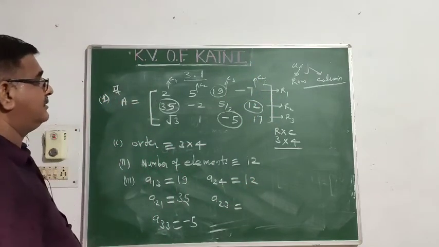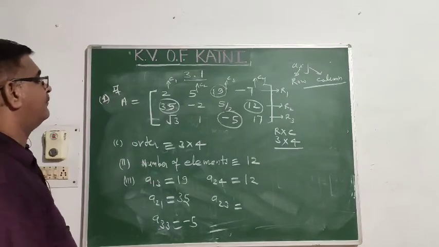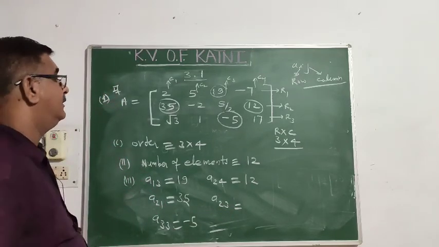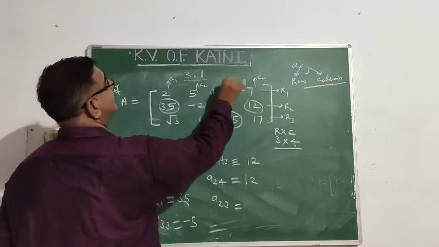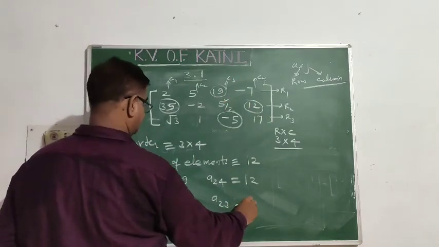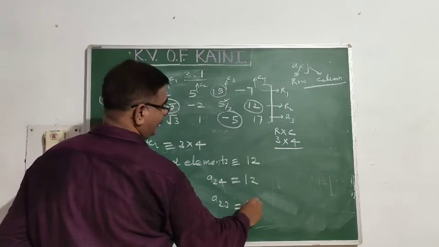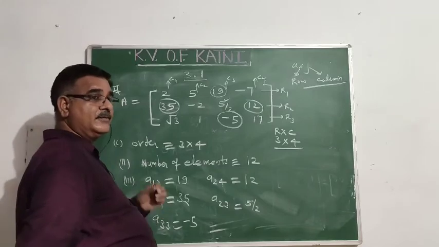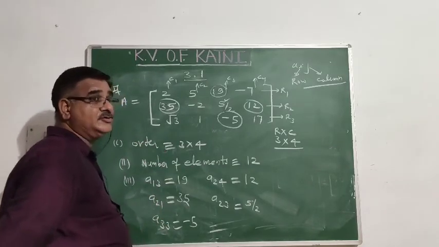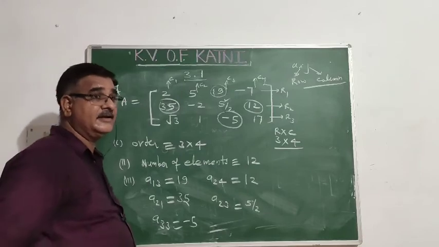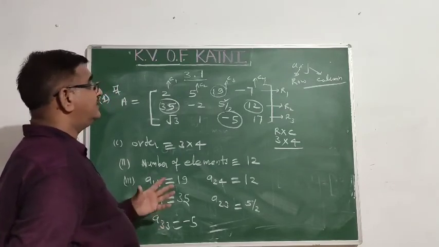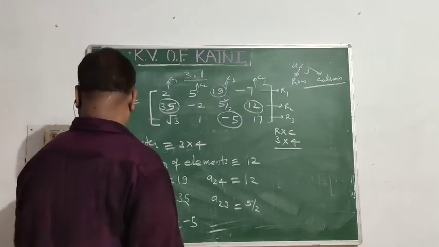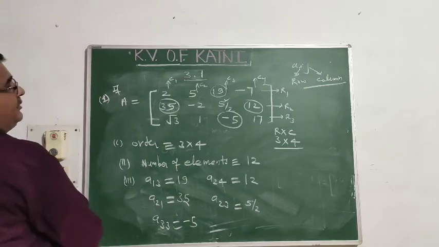Last but not least, second row, third column. Second row and third column, that is, yes, 5/2. He asked all the elements, including those of the third column. This is the way by which you solve the example. Next question? No, this is the first problem. So how will you locate the element and its position? How will you write the answer? You understand? Now you see question number two.